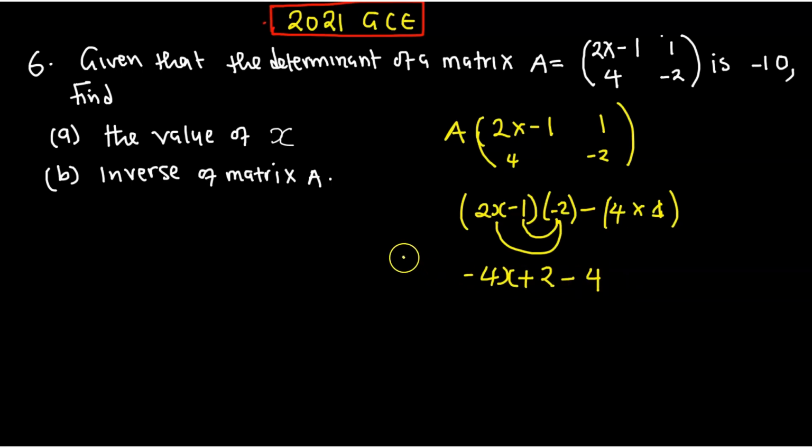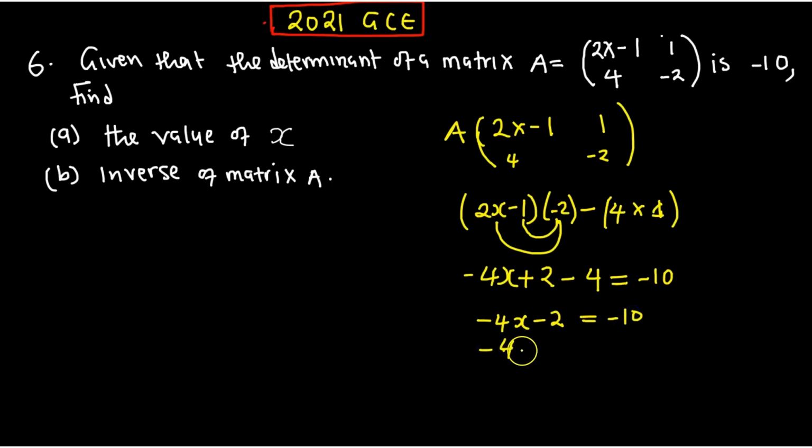Okay, so finding the value of the determinant here, since we are finding the value of x, we are going to equate this one to the determinant, which is given as negative 10. So here, negative 4, this one and this one can add. So here is going to be negative 4x minus 2, okay, equals to negative 10.